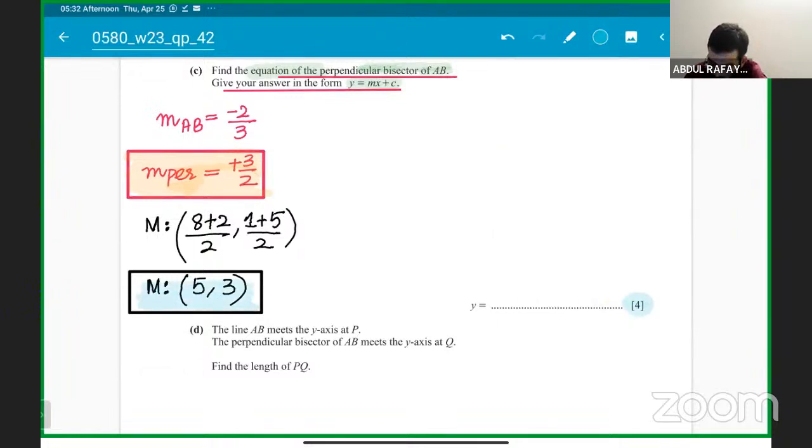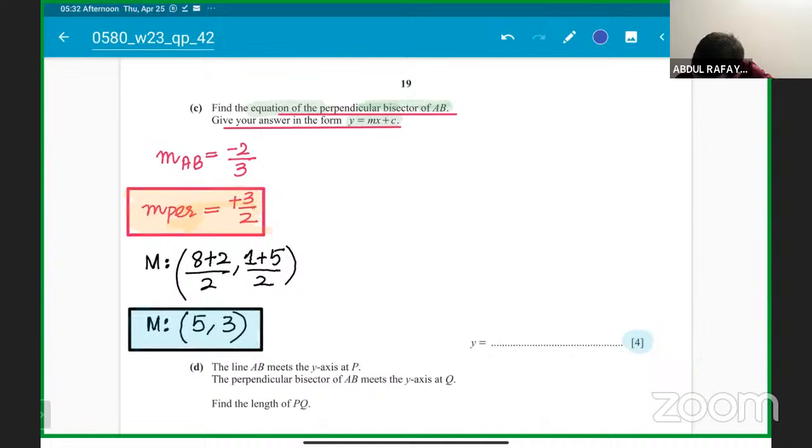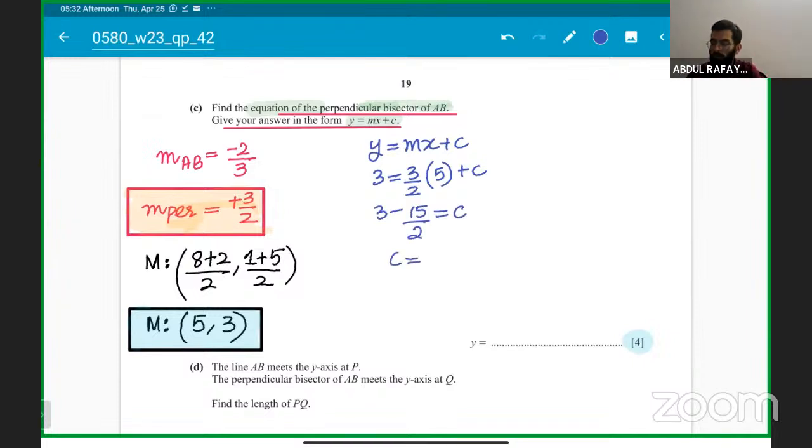If you don't know everything, make sure you know the midpoint formula and how to change the gradient. Next, y equals mx plus c. y value is 3, gradient is 3 over 2, x value is 5. Try to get the c value. 3 minus 15 over 2 equals c. So c is negative. 6 minus 15, that is negative 9 over 2, is the c value, found by taking the LCM.